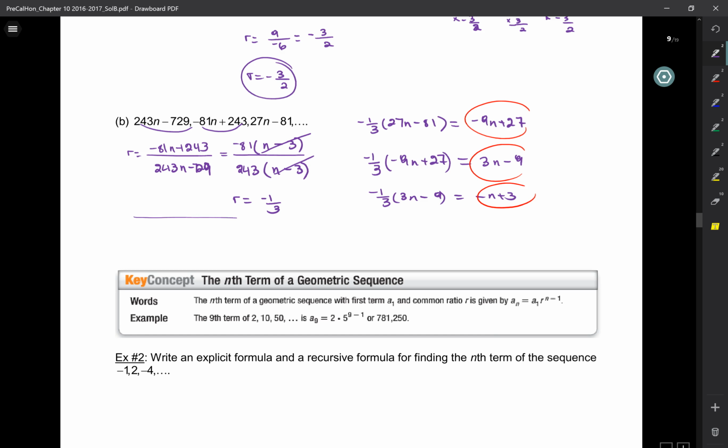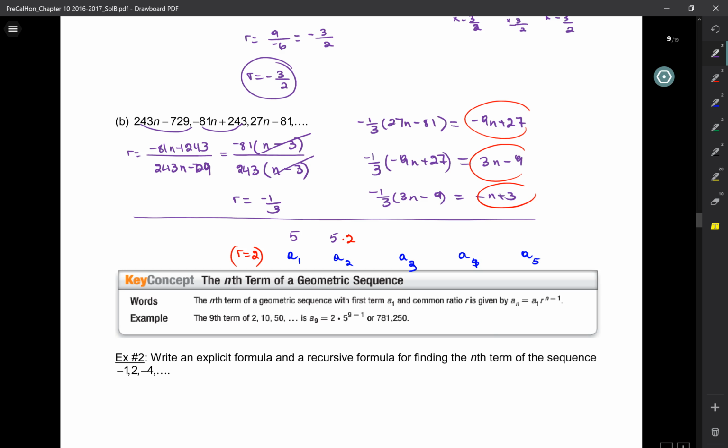Now, suppose I have a sequence. The first number is 5. This is A1, that's the first number. Now suppose also that R is equal to 2. Is there any way we could find, what would you do to get A2? Multiply by 2, right? So it would be 5 times 2.